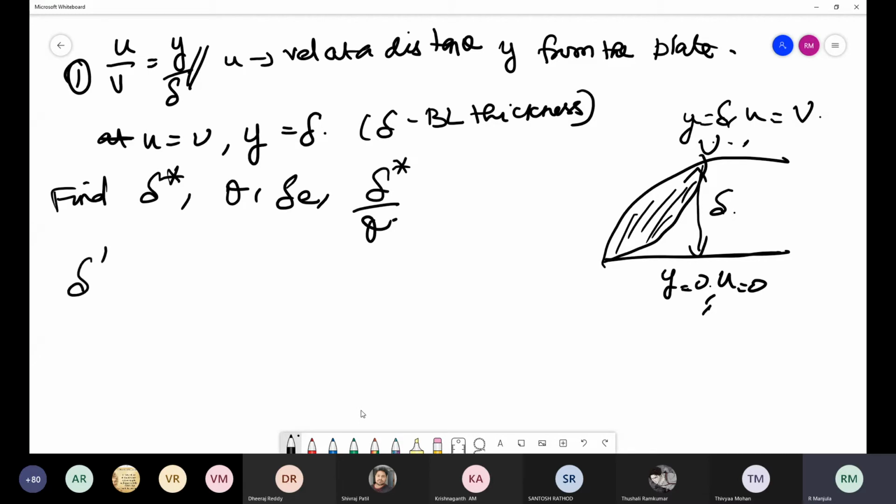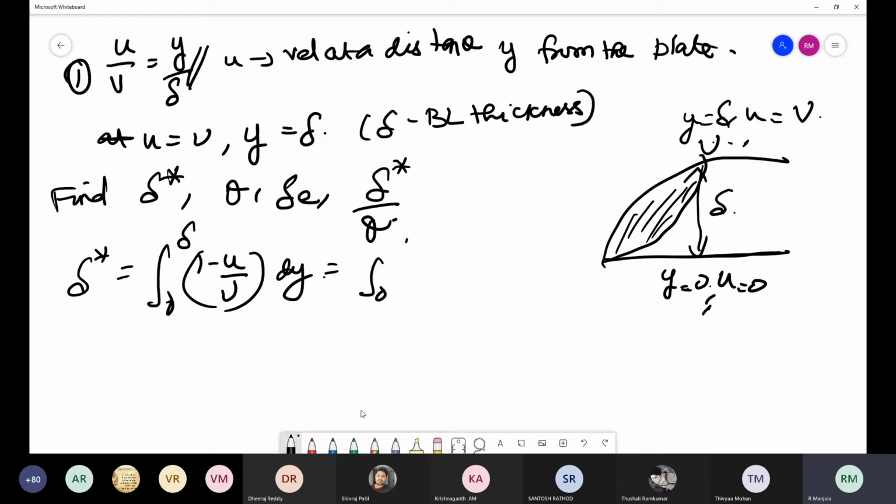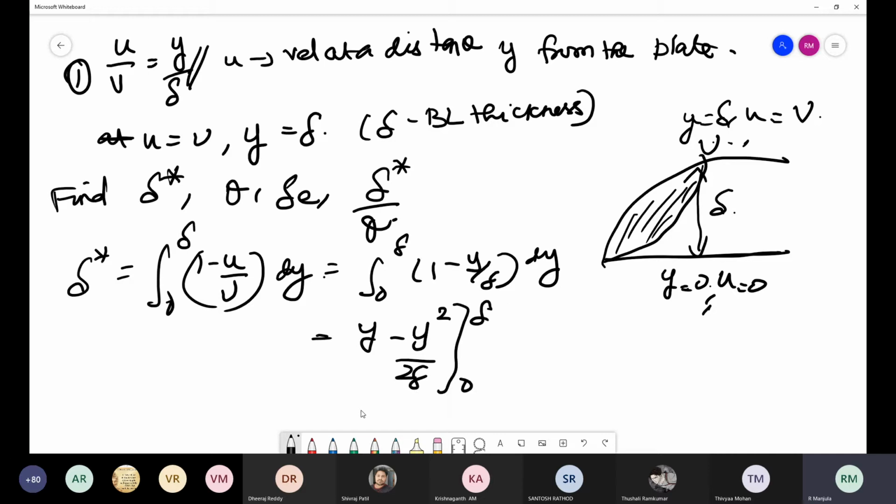Okay, so let us do delta star. What is delta star? Integral 0 to delta 1 minus small u by capital U into dy. What is 1 minus small u by capital U? Integral 0 to delta 1 minus y by delta into dy, or this could be y minus y square by 2 delta from 0 to delta. Then substitute the upper limit and lower limit, we will be getting delta by 2 as the answer. So for the velocity distribution of y by delta, your displacement thickness is delta by 2.